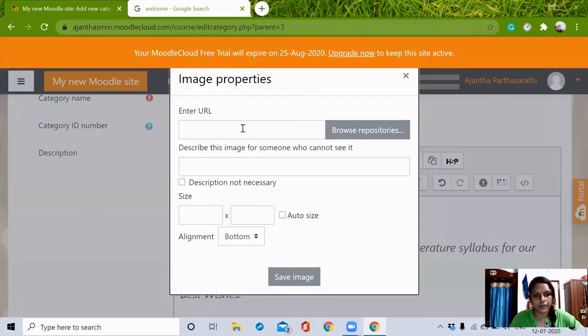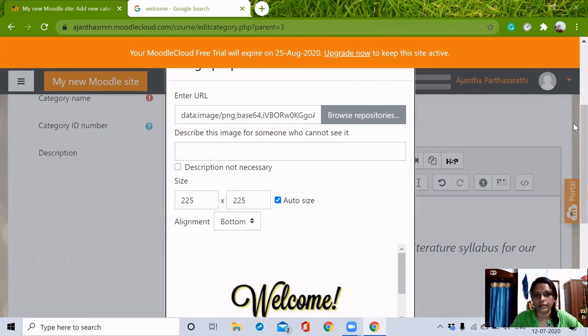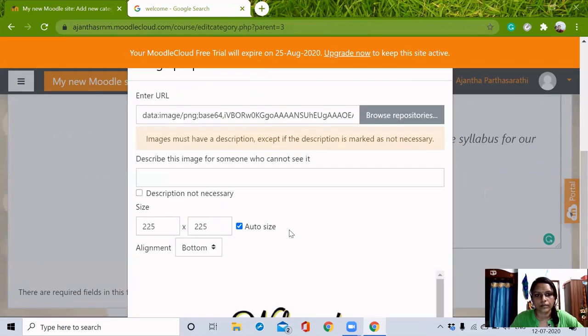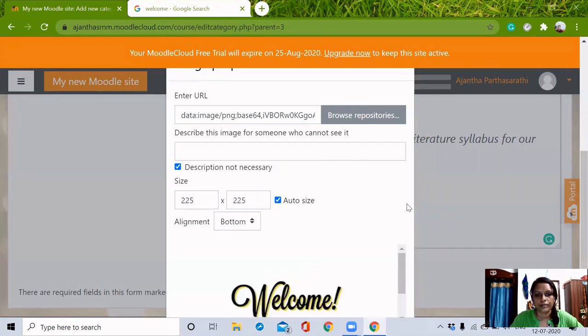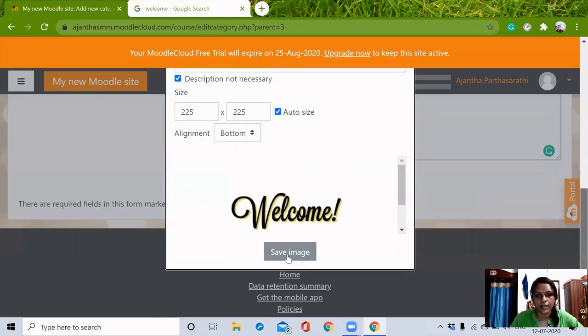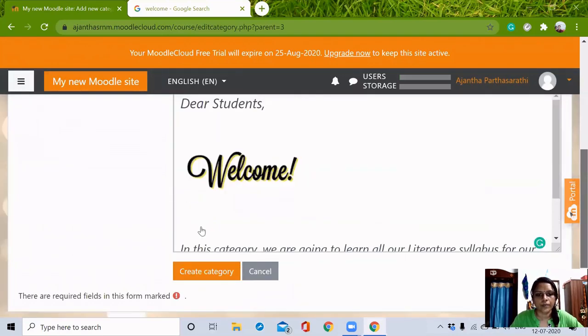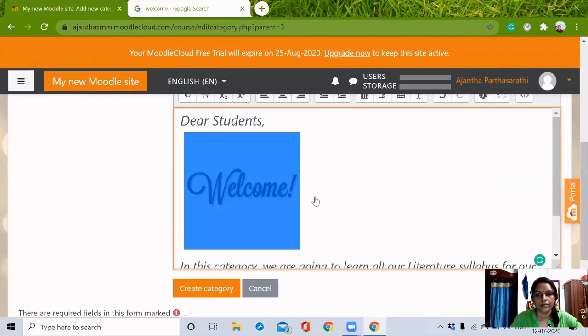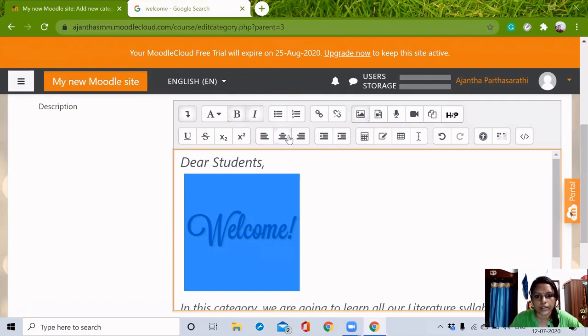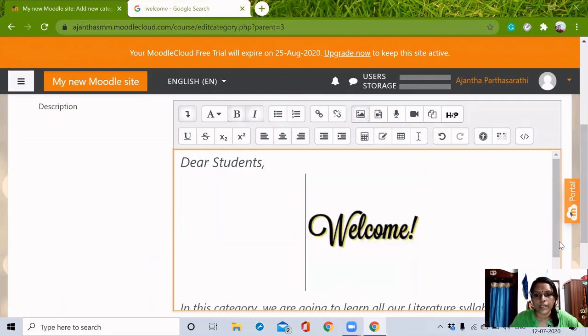and I'm pasting the image address here. Then I'm just clicking save image. I do not want to give any description for this image. So I'm just giving save image. So see here, we are getting the image. Yes, I can center it. I can give central alignment by using this. So along with our message, it will be displayed.